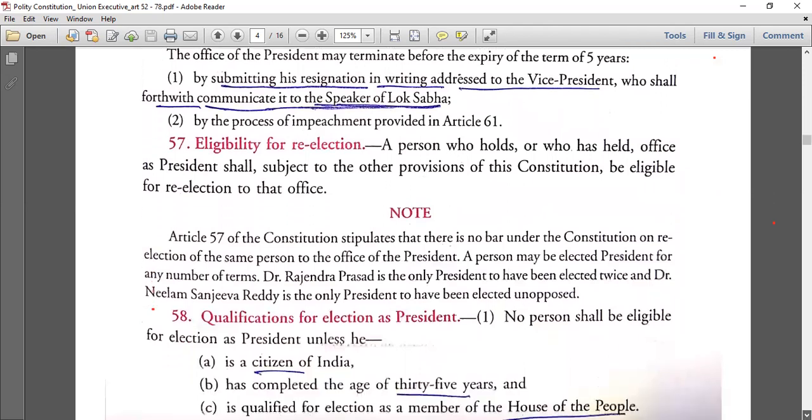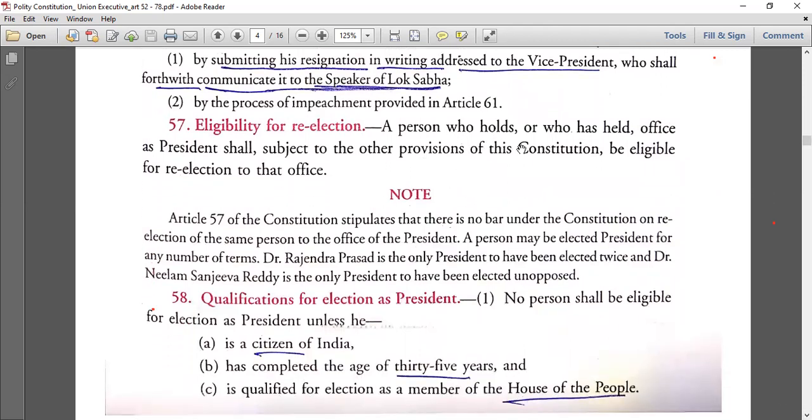Now, eligibility for re-election, Article 57. A person who holds or who has held office as president shall, subject to the other provisions of this Constitution, be eligible for re-election to that office. So he is eligible for re-election. Re-election is allowed for a president. Okay. So a person can be re-elected.